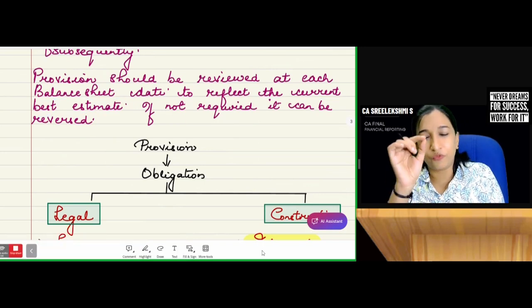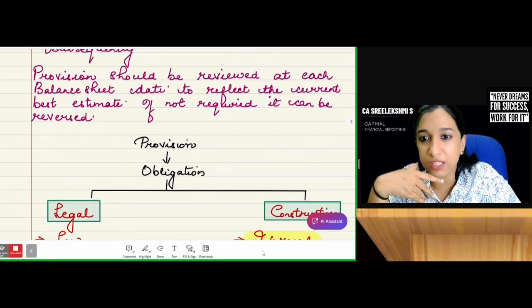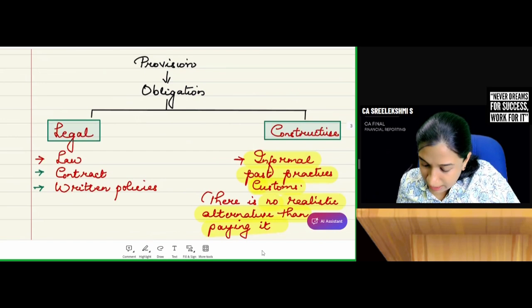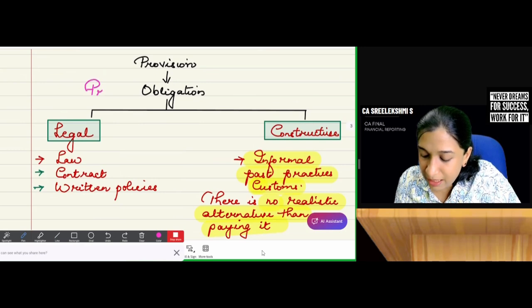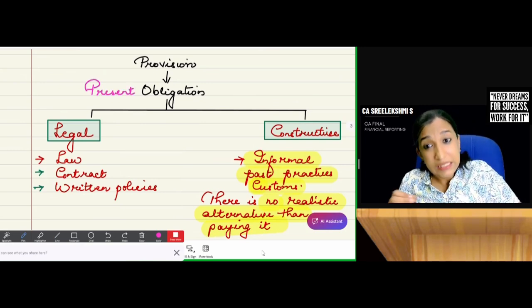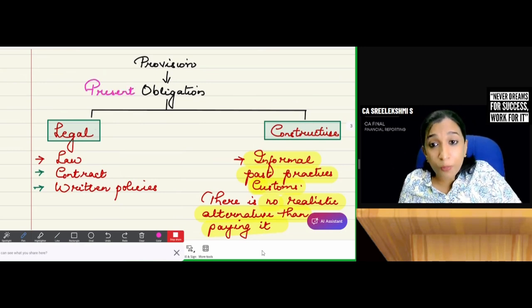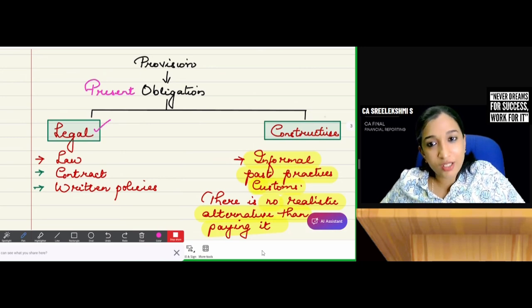Then, when do we create provision? When there is present obligation. Provision is created when there is present obligation. Present obligation can be a legal obligation or a constructive obligation.